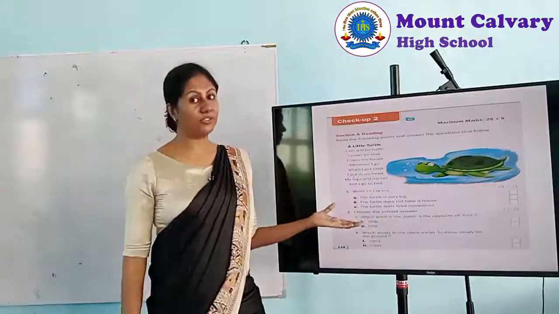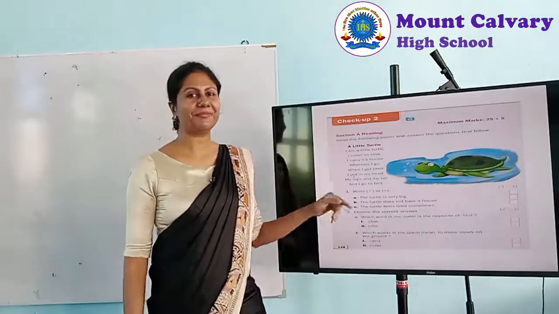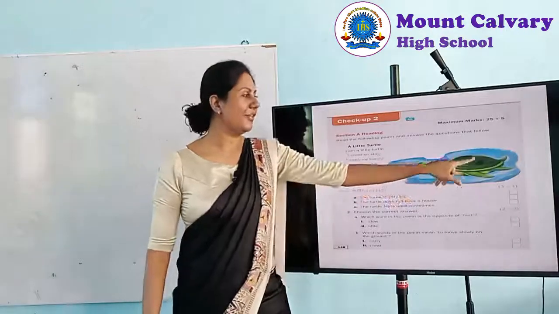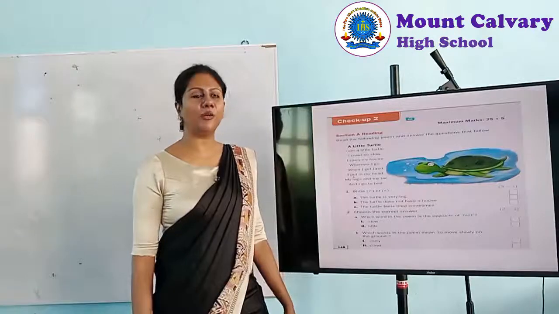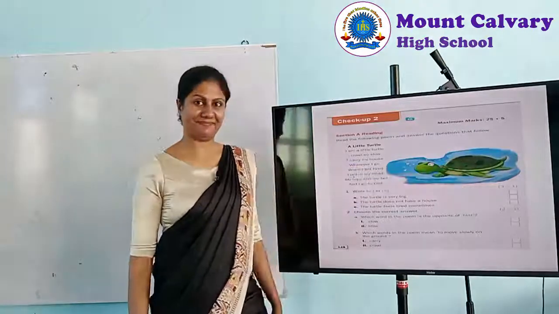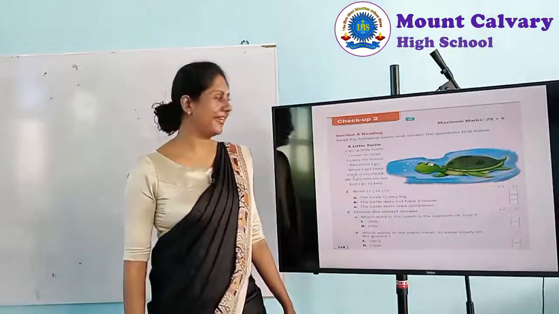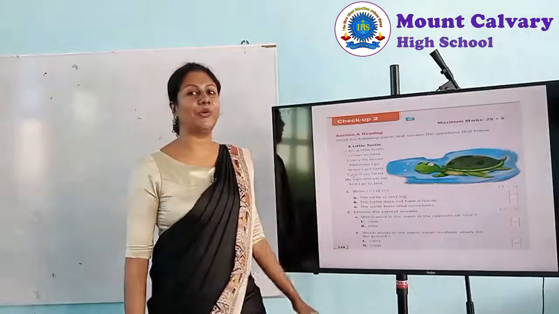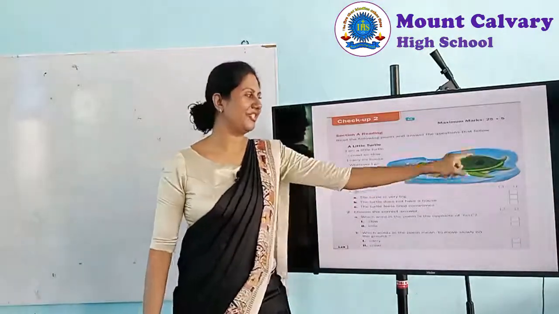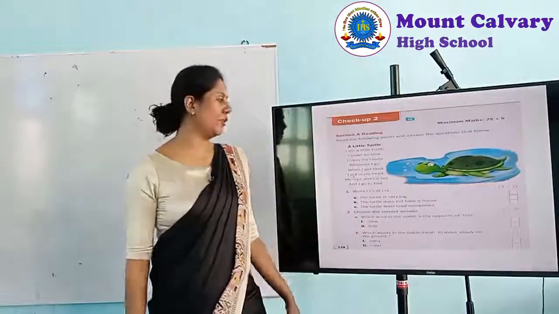So we need houses for our protection. So the turtle uses its house to protect itself. Now what is its house? This shell. Okay, interesting, right. I carry my house wherever I go. So that means this shell goes with it wherever it goes, right.